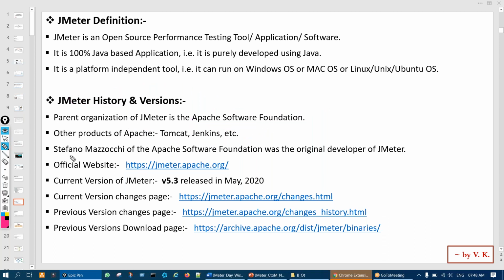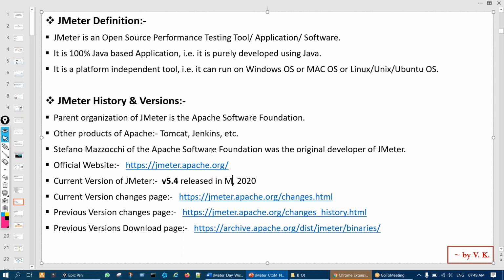One employee of this Apache Software Foundation, whose name was Stefano, was the original developer of JMeter back in around 1998. This is the official website, and we'll go to it soon. The current version is 5.4. 5.3 is done, and now 5.4 has been released, in December 2020. So we'll go to the website.